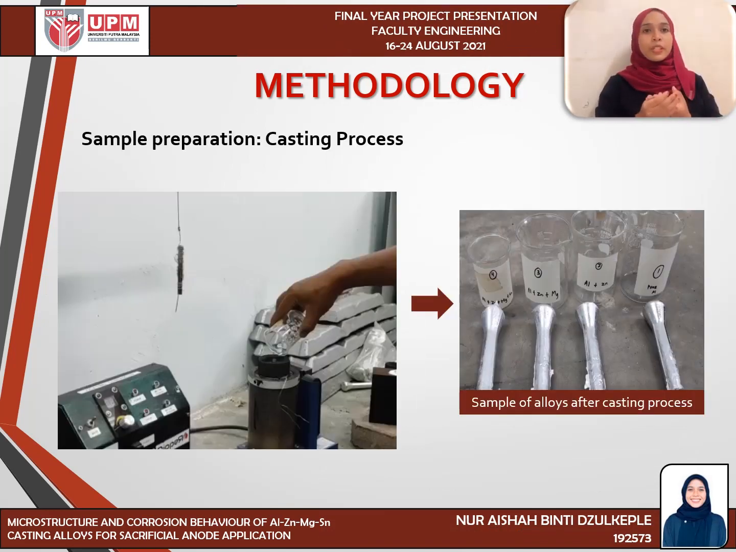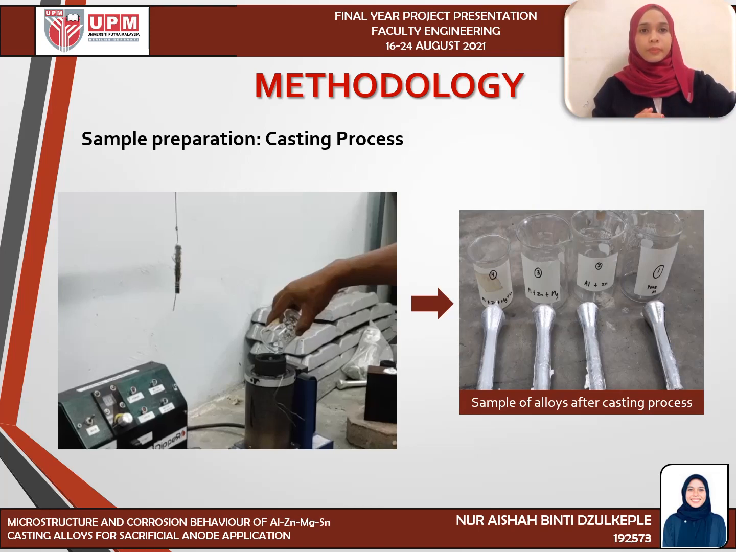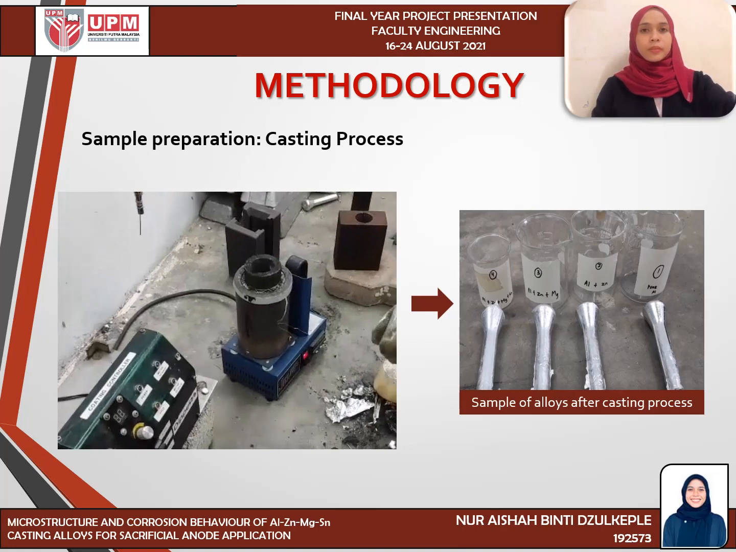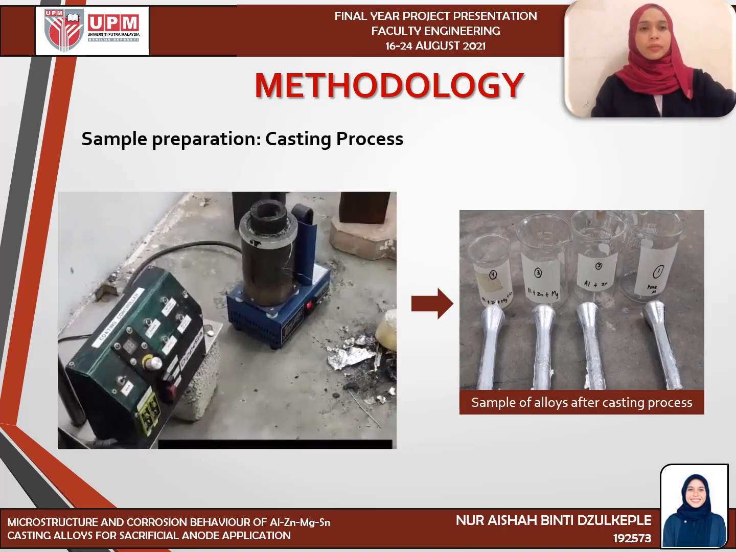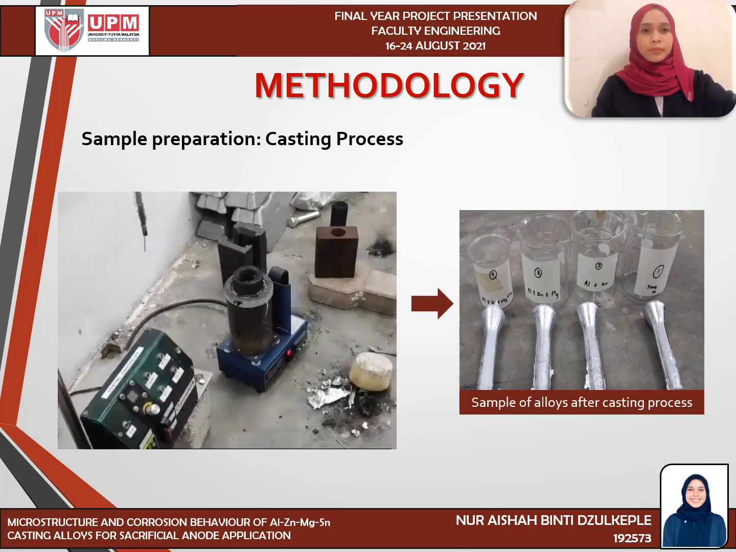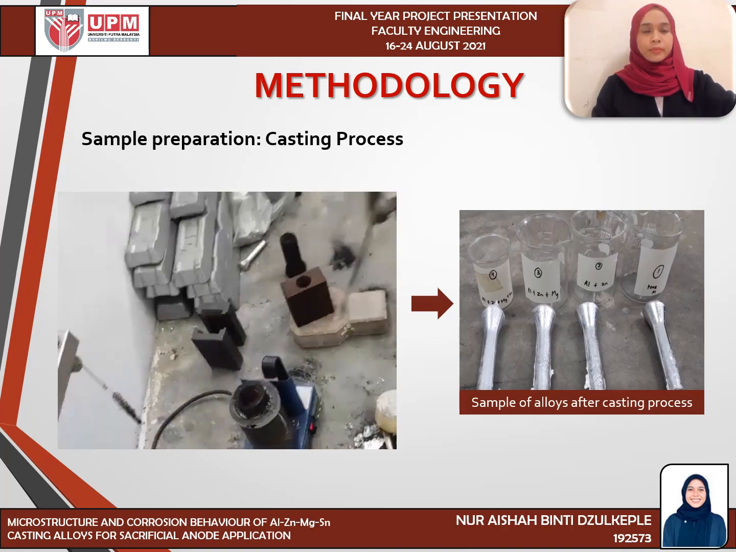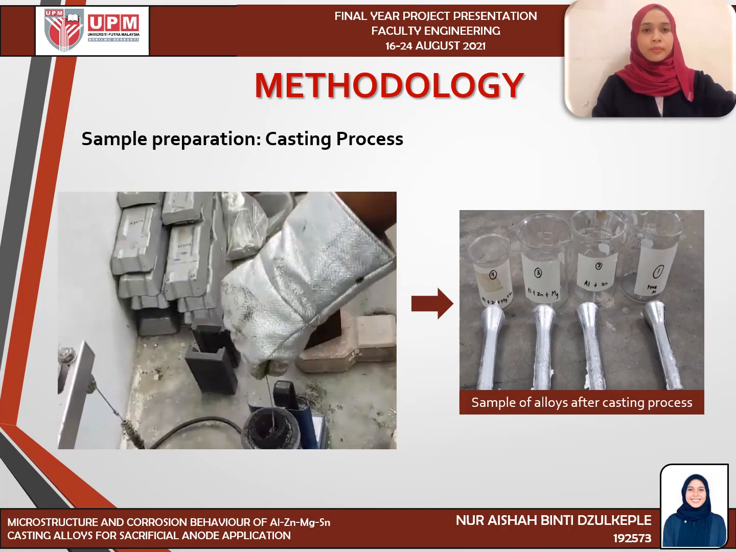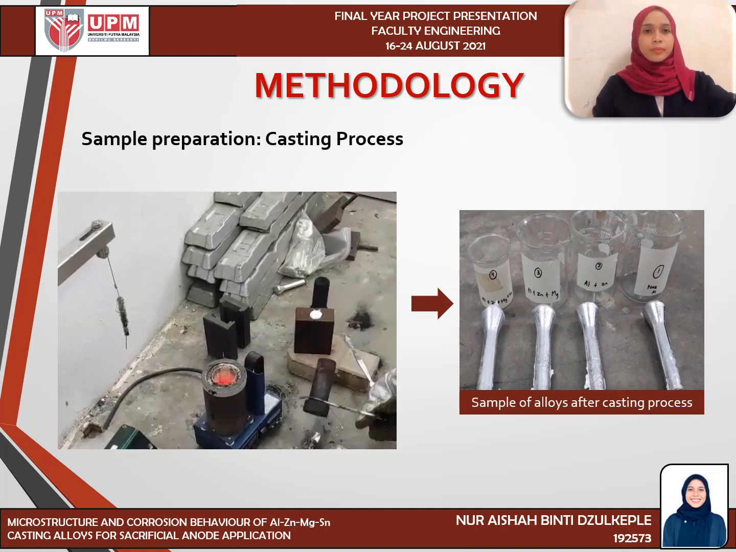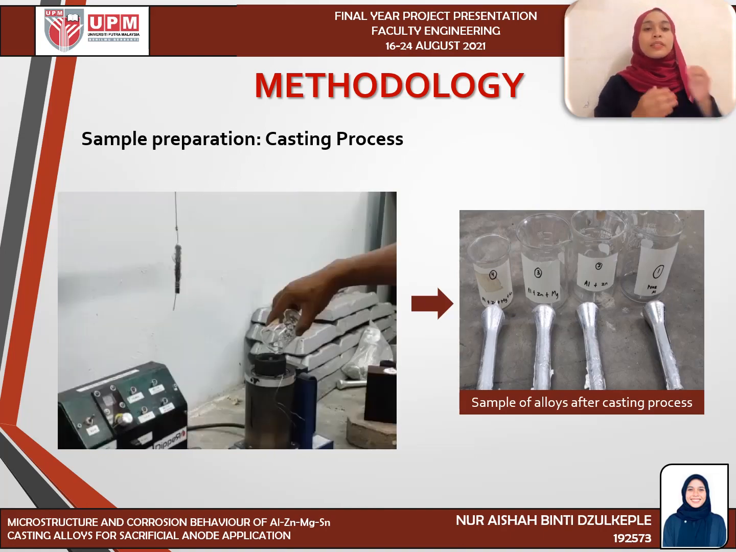For sample preparation, which is the casting process, the video shows the casting process for sample 4 being done. Aluminium was inserted into the crucible furnace at 720 Celsius, followed by zinc ingots, stannum ingots, and lastly, magnesium ingots. The molten mixture was stirred manually to get a homogeneous mixture. The molten metal was poured into the preheated mold and allowed to cool at room temperature. The sample is shown after the casting process.